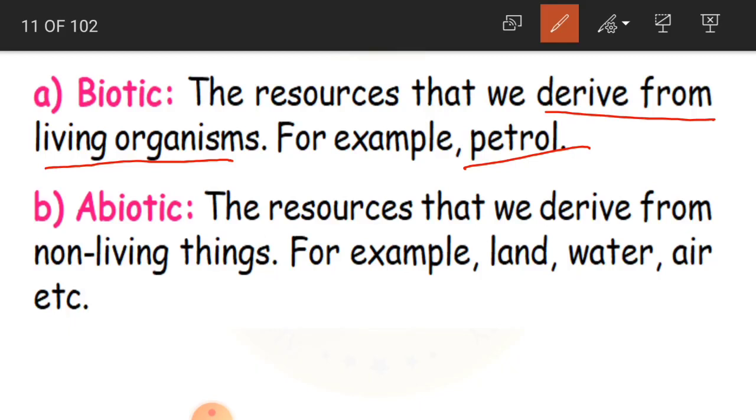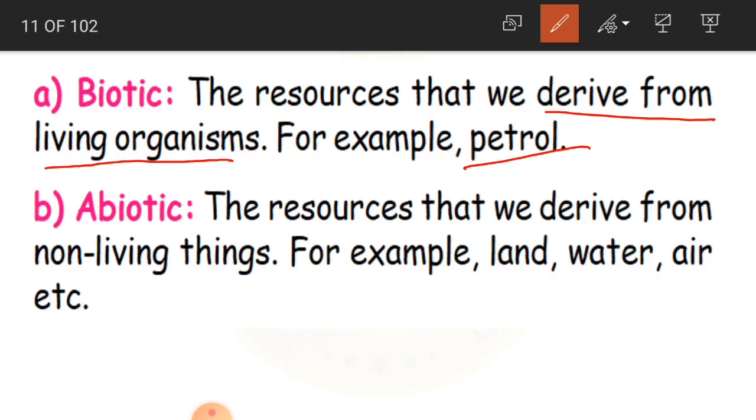Clear, children? You can learn about biotic resources in detail in future classes, but for now you have to understand that petrol is derived from the remains of marine animals. Marine animals means sea animals, okay children, such as algae and bacteria. It is a fossil fuel.